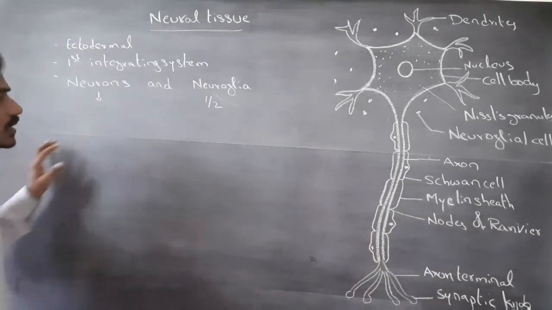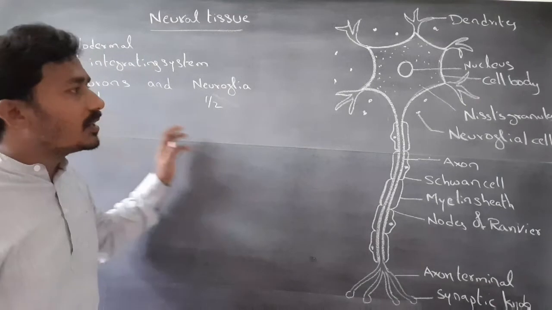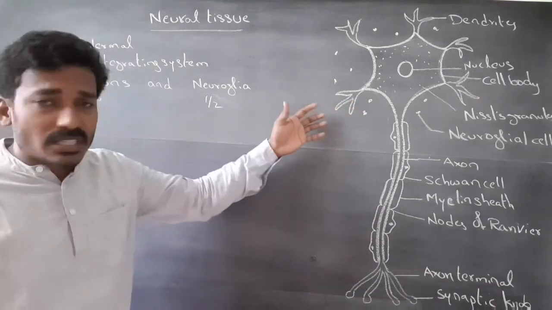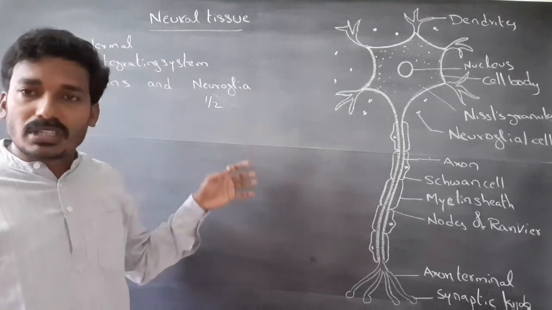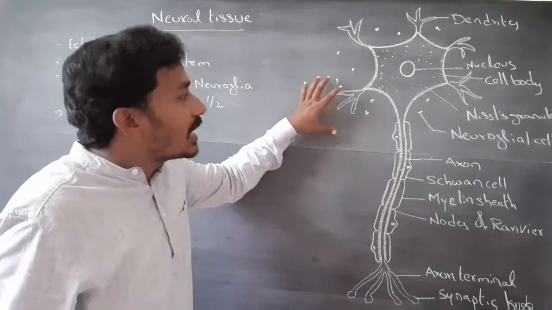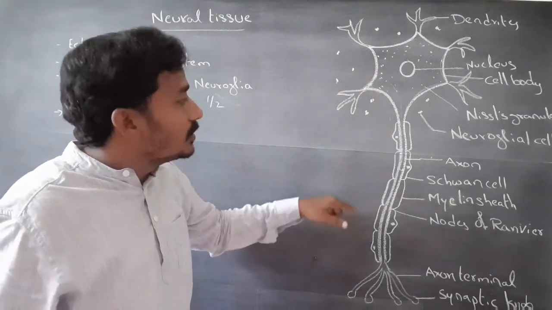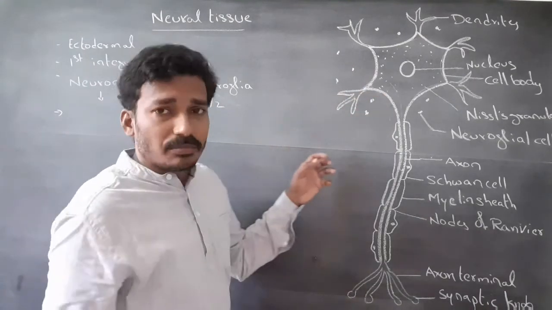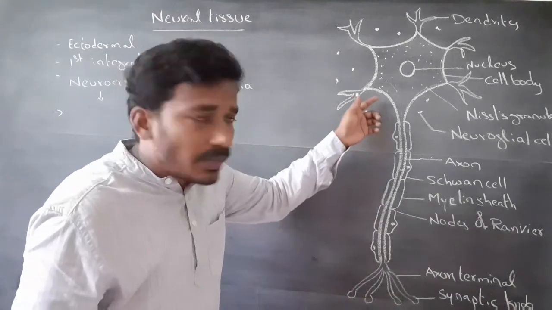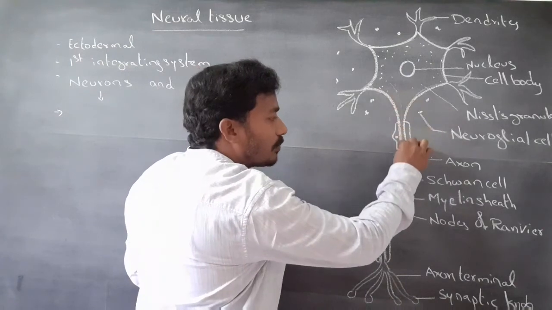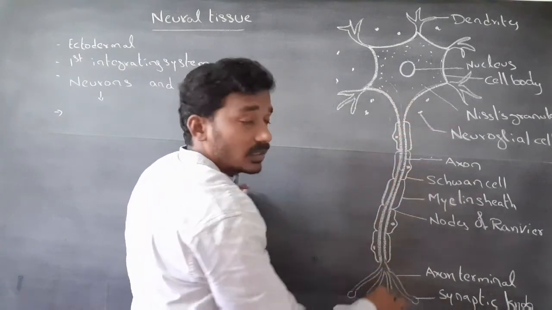Neurons are the structural and functional units of the neural tissue. Neurons conduct impulse, transmit impulse and generate impulse. These impulses are transported through the plasma membrane of the neuron.